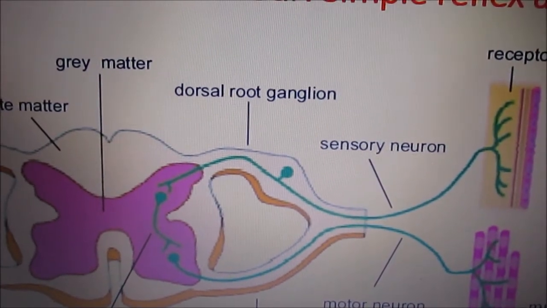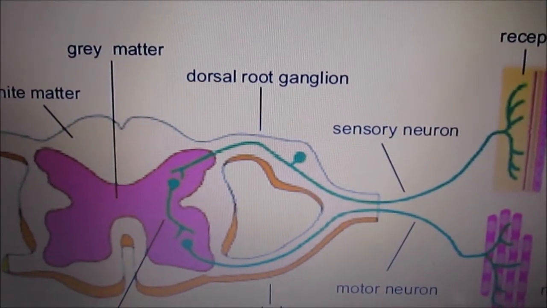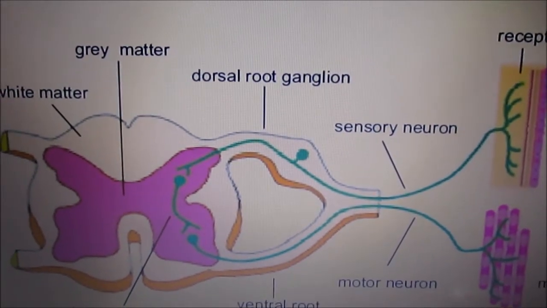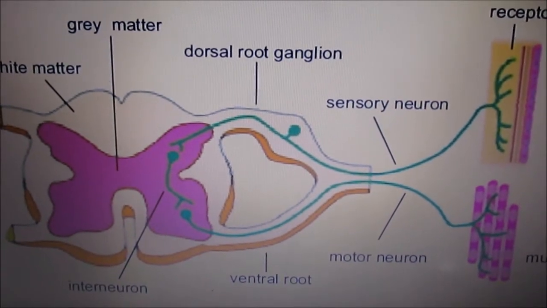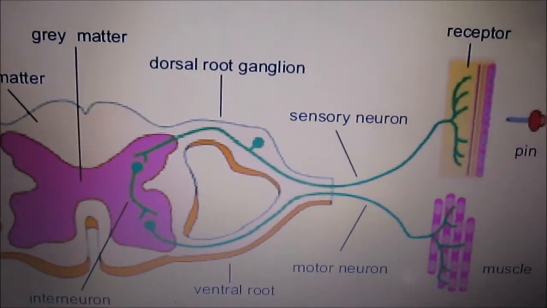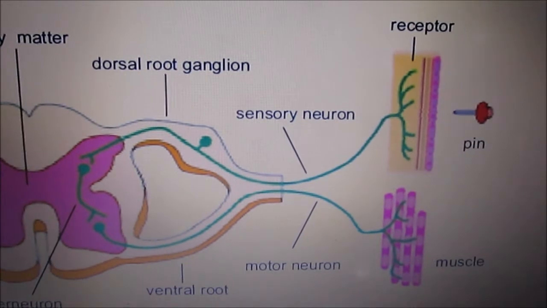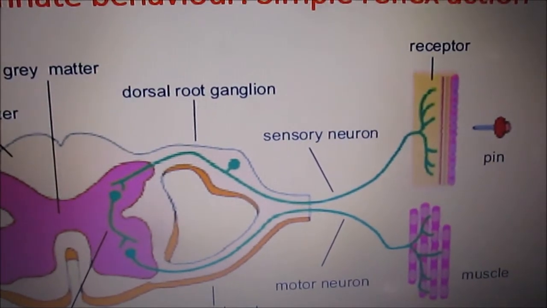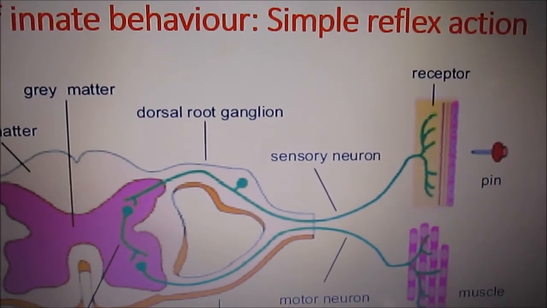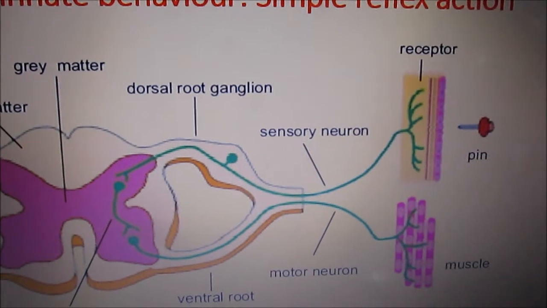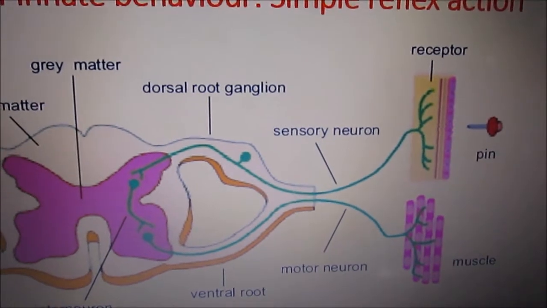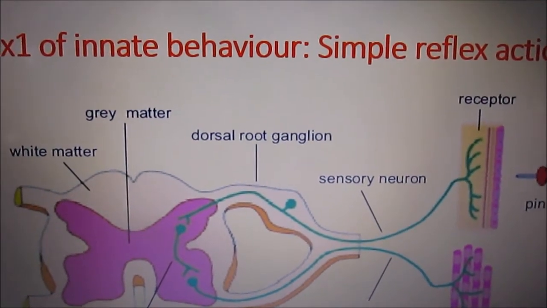The relay neuron will change the information and make the motor impulse, which will be transported through the motor neuron, and this one will take it to the effector. Our effector here is the muscle. You remove your hand, so that is automatic. Even a newborn knows that if he touches something harmful, he has to remove the hand or the body. That is the first example of innate behavior.